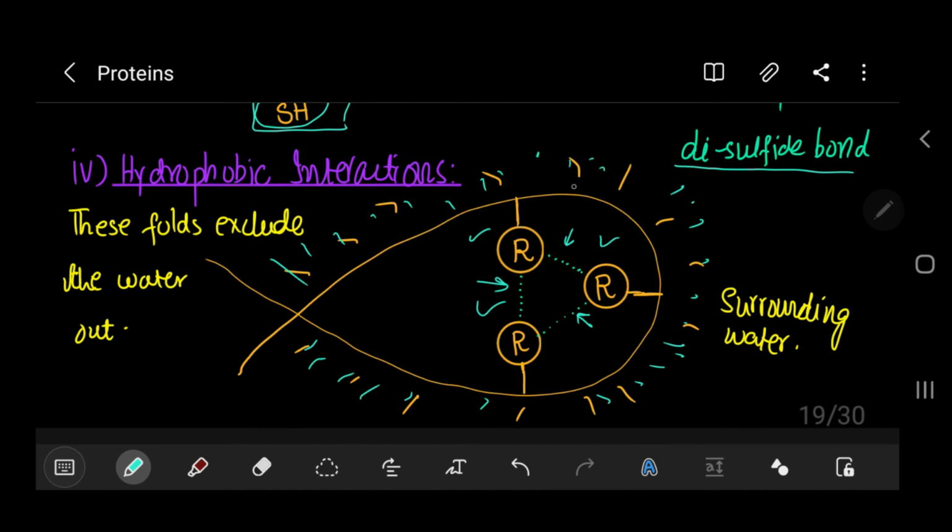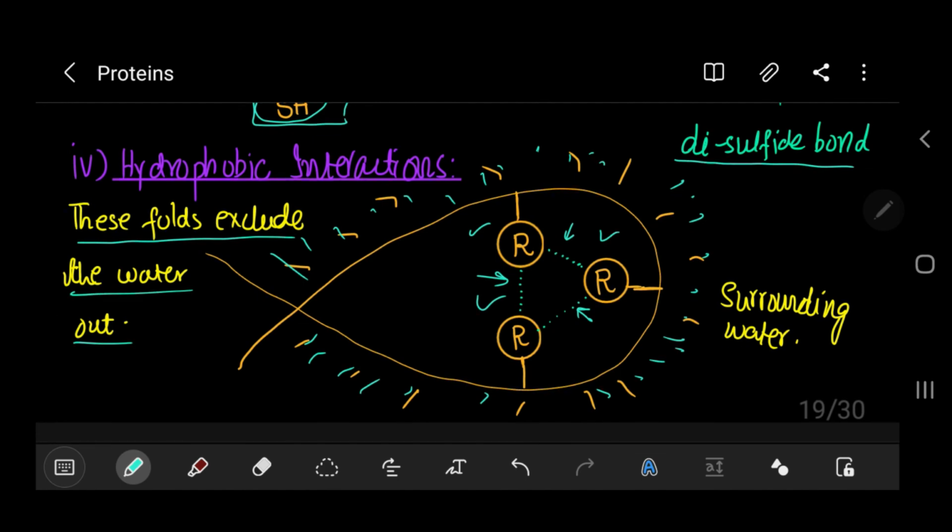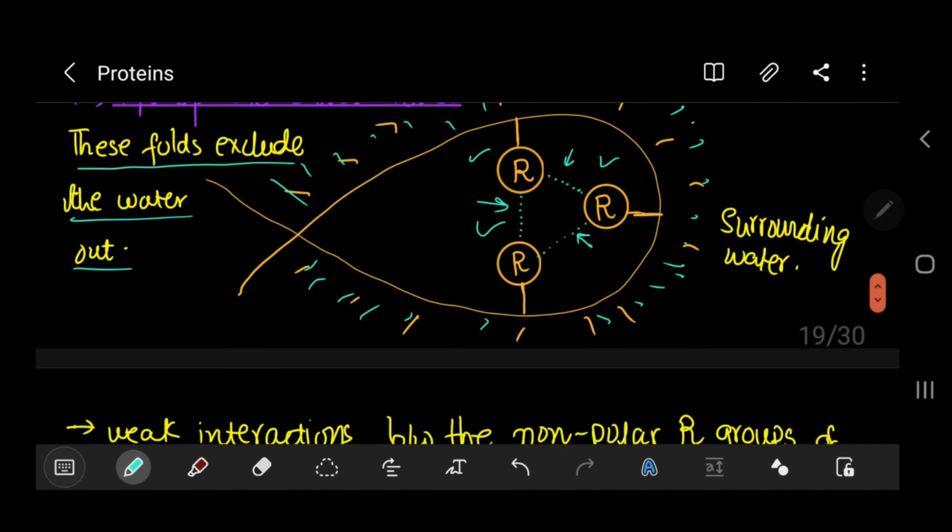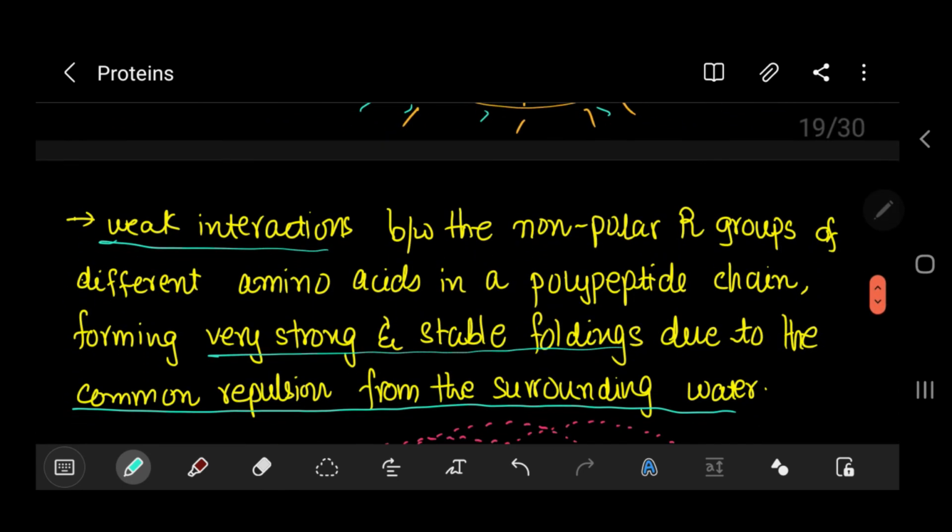Due to this repulsive force acting on them, these interactions turn out to be very strong, and they form very strong bonds. It's actually really stable also. These folds exclude the water, because obviously they are non-polar and the water is polar. That's pretty simple.